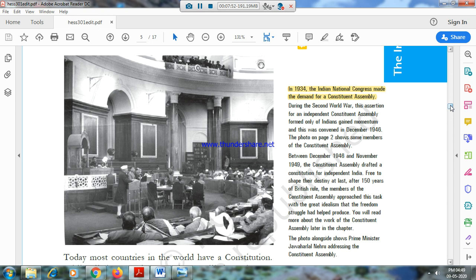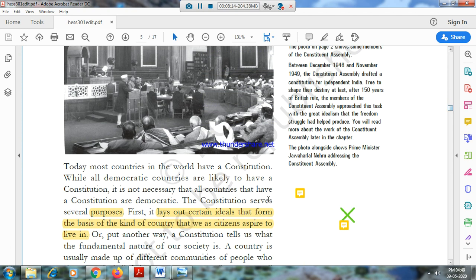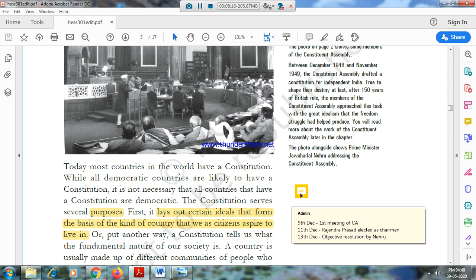That gained momentum in the 1940s, and finally it was granted by the British Parliament, and the Constituent Assembly came into existence in December 1946. In December 1946, 3 dates are very important. On 9th December, the first meeting of the Constituent Assembly happened. Then they dispersed and came again on 11th December.